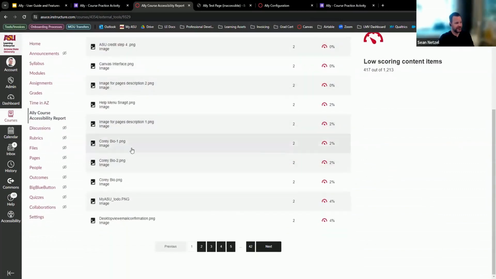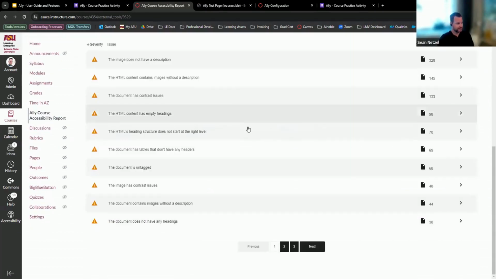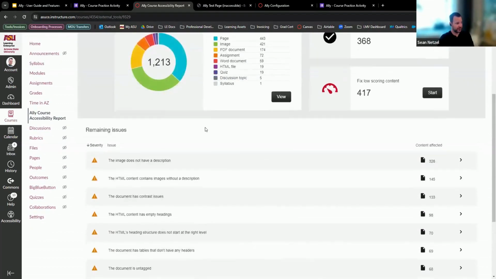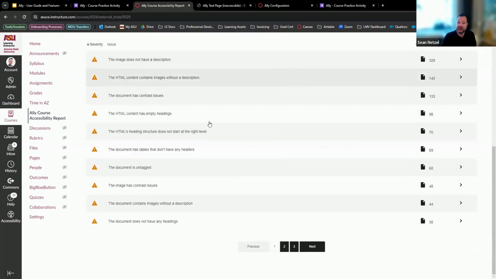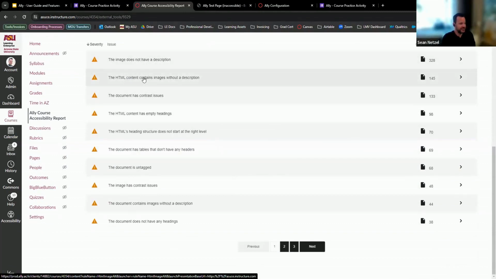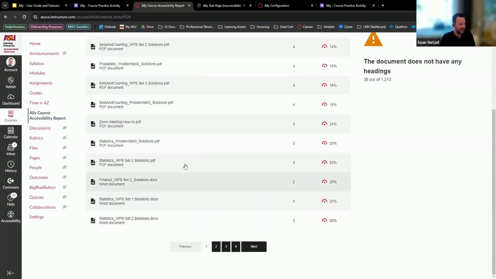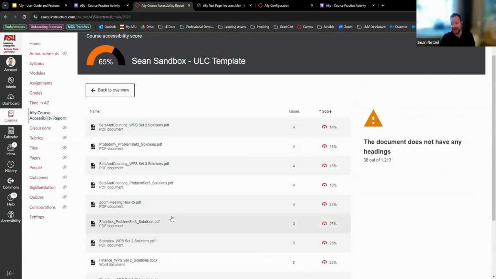So if they're image files, those are usually really easy ultimately, but you can see all the issues in here for the courses. And this is how it looks on that course level I showed you. So you can see images don't have a description, HTML content has images without a description, contrast issues. There's a lot of contrast issues I have in my sandbox, etc. And you can go through each one of these. I can just click on any one of these and it'll show all the individual assets with that issue.